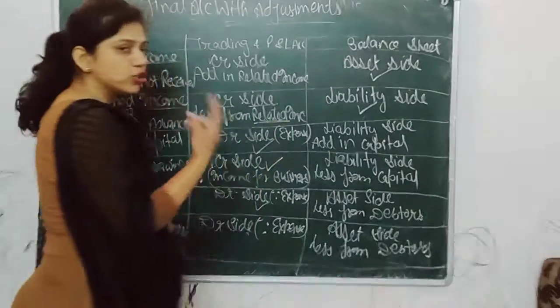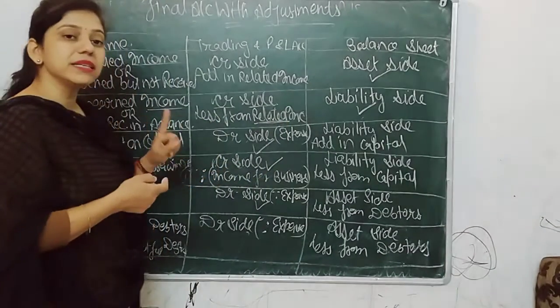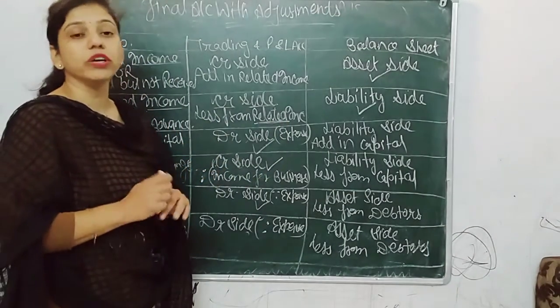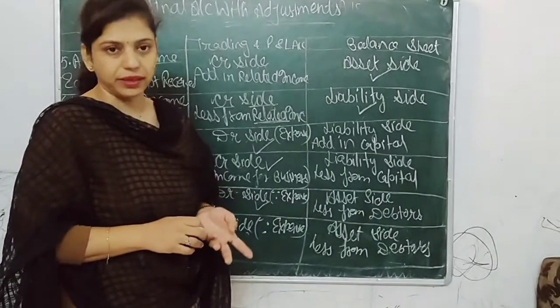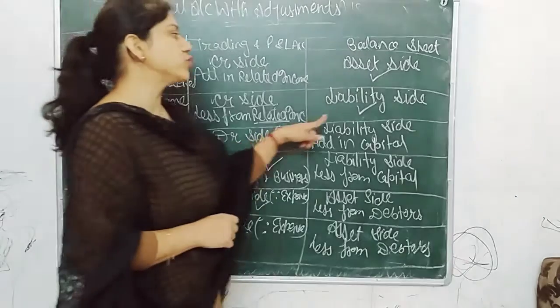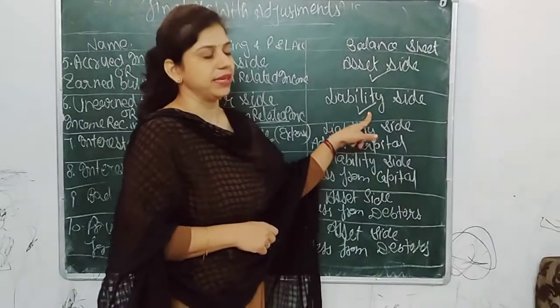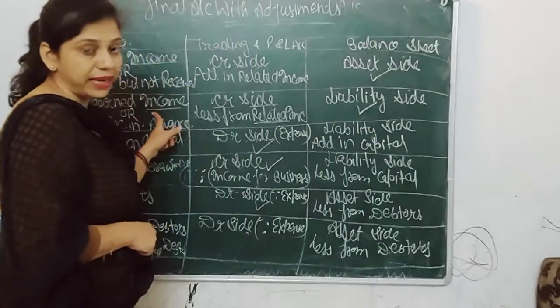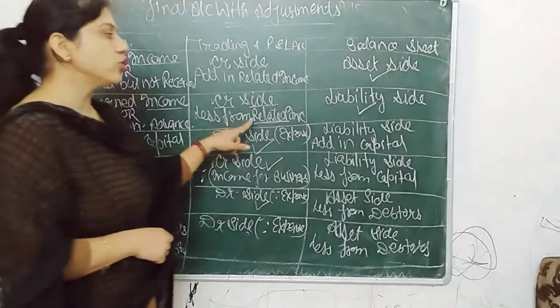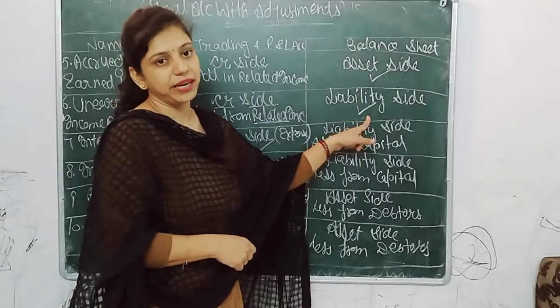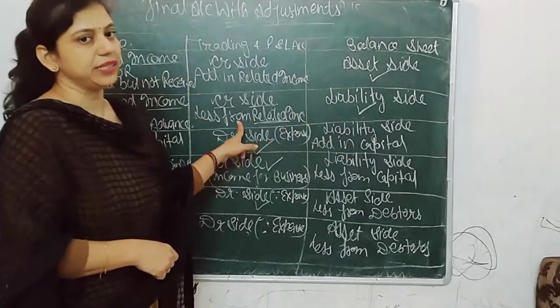And next, where should it be passed? Because it's income received in advance, if you don't complete your work, in that case you have to return that income. That's why it should be passed on the liability side. And if this unearned income is given in the question, not as an adjustment, then it should be passed only in the liability side, not in the P&L credit side.